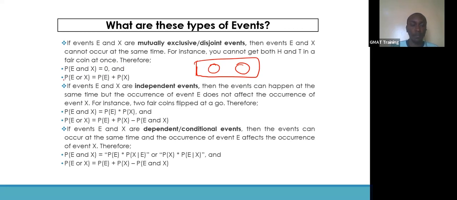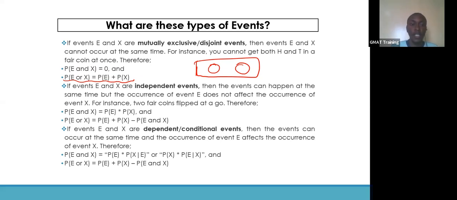And reverting back to this OR rule, the probability of E or X will be the probability of E plus the probability of X. It should be minus the probability of E and X, but in this case it's 0, so it remains like that. That's how you do mutually exclusive events. If you're asked about the probability of E or X, then you have the probability of E plus the probability of X. If you're asked about the probability of E and X, which is rarely asked about, if they're mutually exclusive, that is just 0. All right, now let's look into independent events.